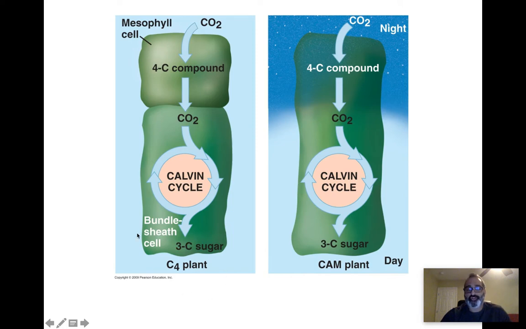C4 plants partially close their stomata in the day. CAM plants completely close their stomata in the day. CAM plants store CO2 at night and release it in the day for the Calvin cycle. All right. C4 plants can store carbon dioxide in that separate cell, that extra cell that they have, and then release it when it's needed to continue the Calvin cycle. So C4 plants, adaptation for efficiency in producing sugar with less water. CAM plants, adaptation for survival of very hot, dry climates.